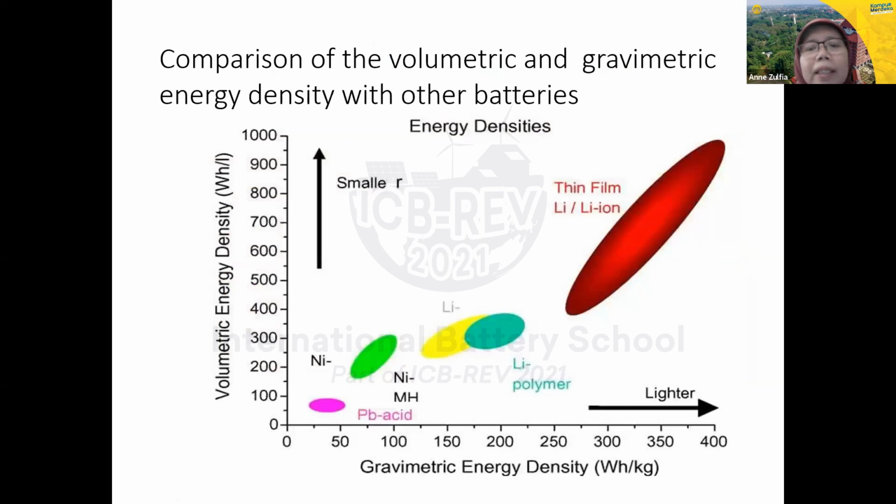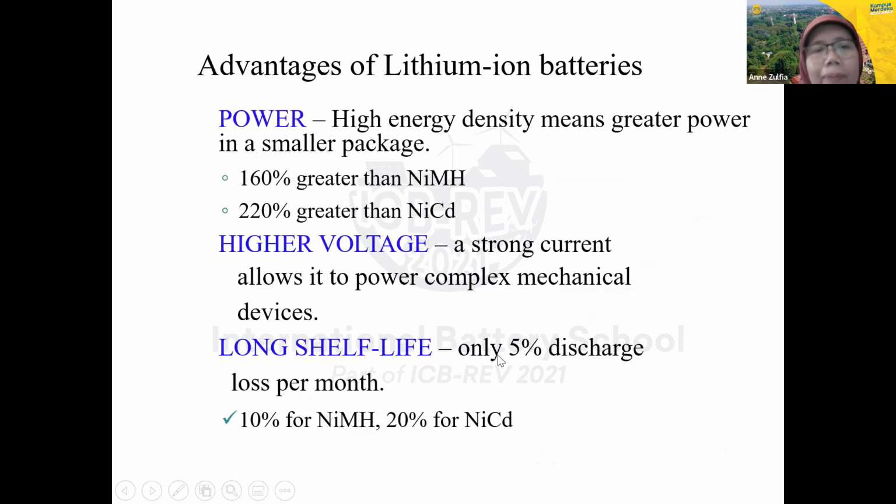So this is the comparison of the volumetric and gravimetric energy density with other batteries. So we have this thin film lithium ion because this is lighter compared to these materials. So the advantages of the lithium-ion battery: they have high energy density, and then higher voltage, long shelf-life. These are the advantages for the lithium-ion battery.